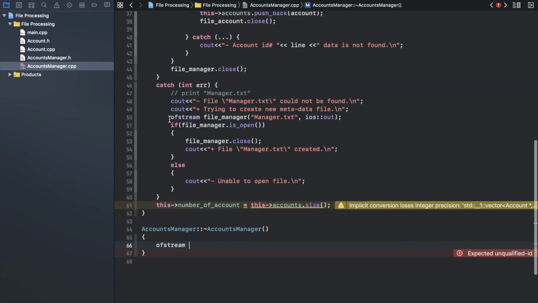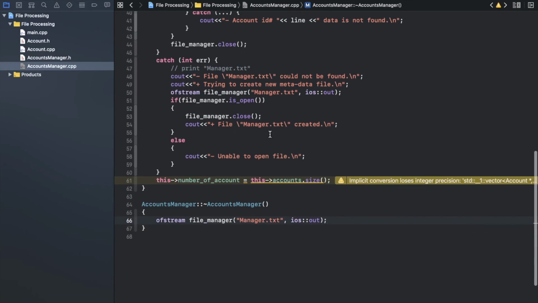Okay, I will copy paste that one because it's the same thing. So I need to export that data. Now here I create that file, but I don't write anything inside it. But here I need to write something.